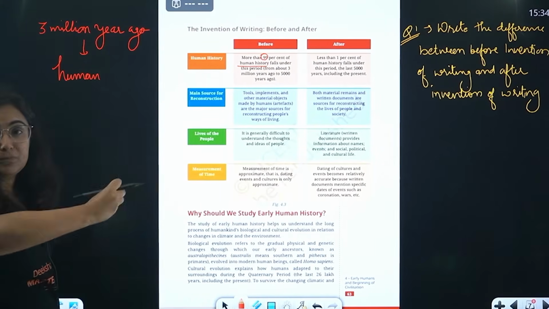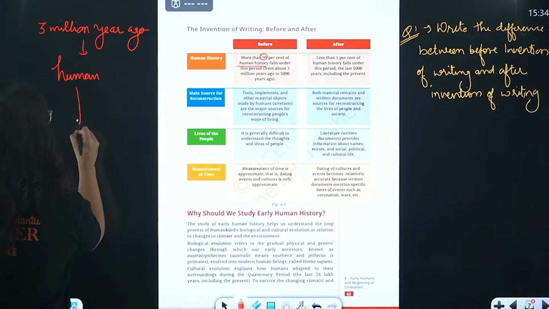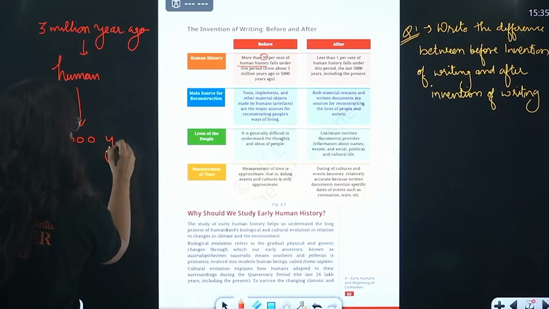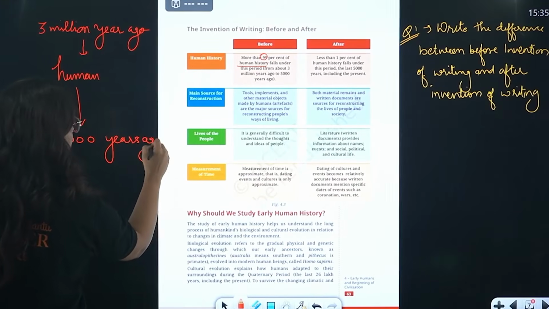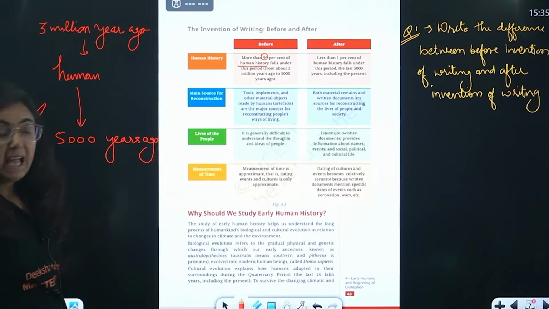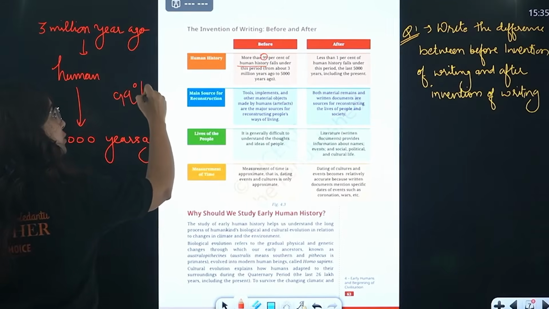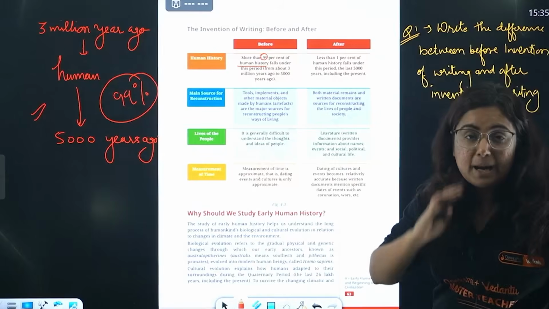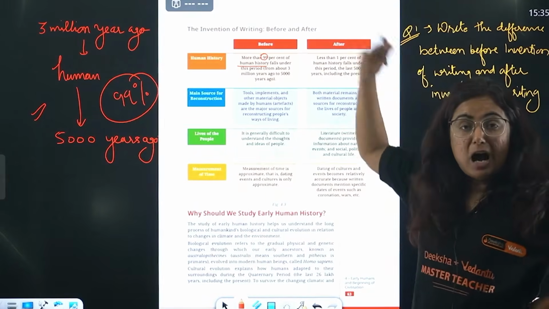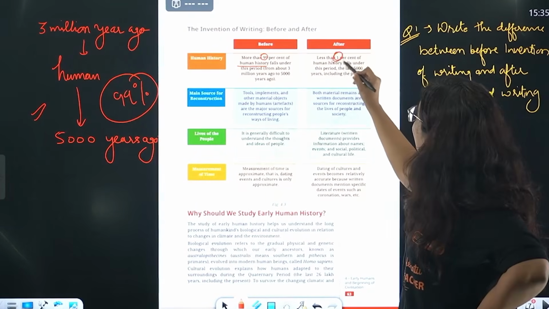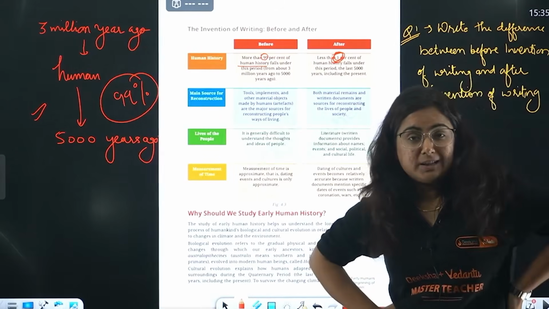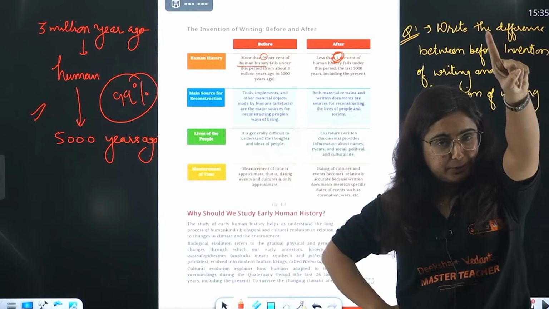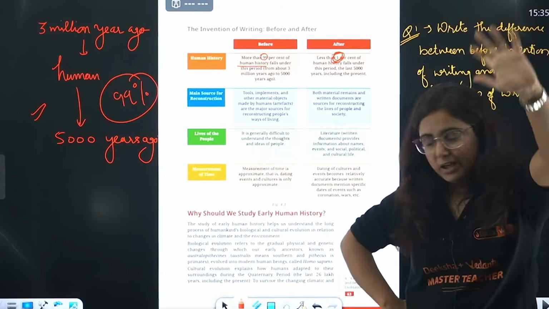They were not actually Homo sapiens. They evolved. Right? And their evolution took from 3 million years ago to 5,000 years ago, when they were not actually aware of what, beta? Writing. And hence 99% of human history was a time when humans were not aware of writing. Then what happened? After that, it is just 1% of human history that falls under it, and it is the time after 5,000 years ago. First difference done, 1 mark scored, very good.